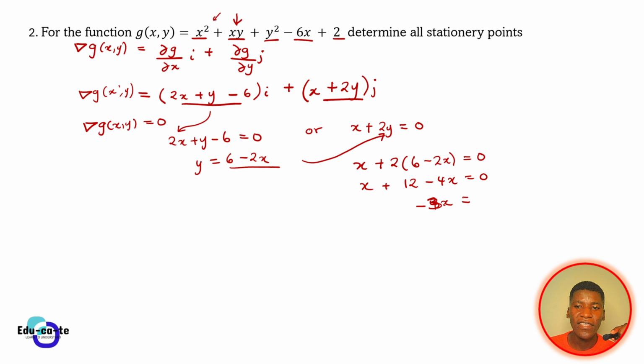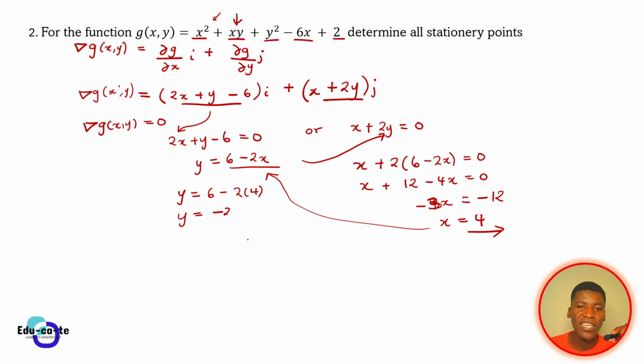And this negative 3x will be equal to negative 12. So in that way, x is equal to 4, positive 4. So you know that the stationary point has an x value of 4 and a particular y value. To find the y value, you can just substitute x back into this and say y is equal to 6 minus 2 times x, which is 4. So this is 6 minus 8, which is negative 2.